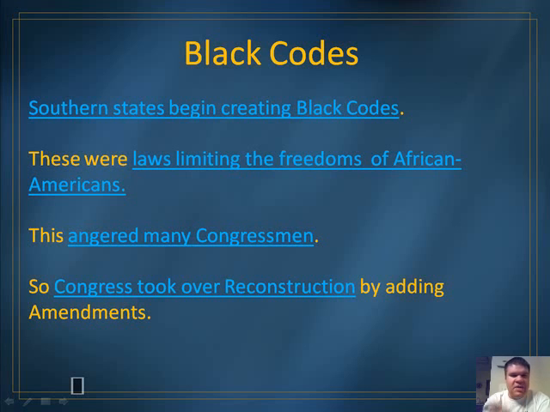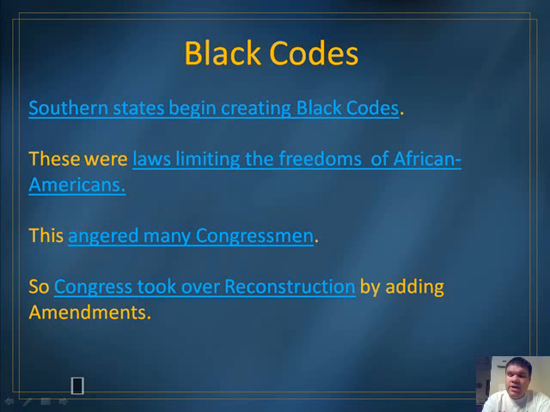They were just hiding it behind these outrageous laws. We're going to talk about some of those black codes in class, and you'll actually see some examples of those. Now, these black codes angered many congressmen, and Congress wanted to take over Reconstruction.